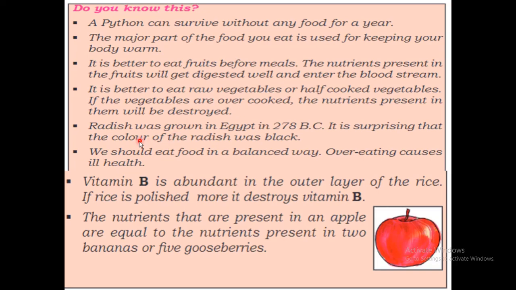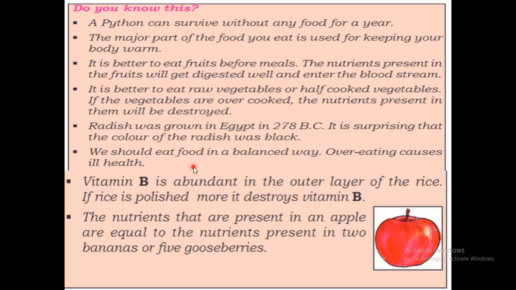And the color of the radish grown in Egypt in 278 BC was black. Usually the color of the radish is white, which we see normally in the vegetable shop. But the radish grown in Egypt during 278 BC was black.